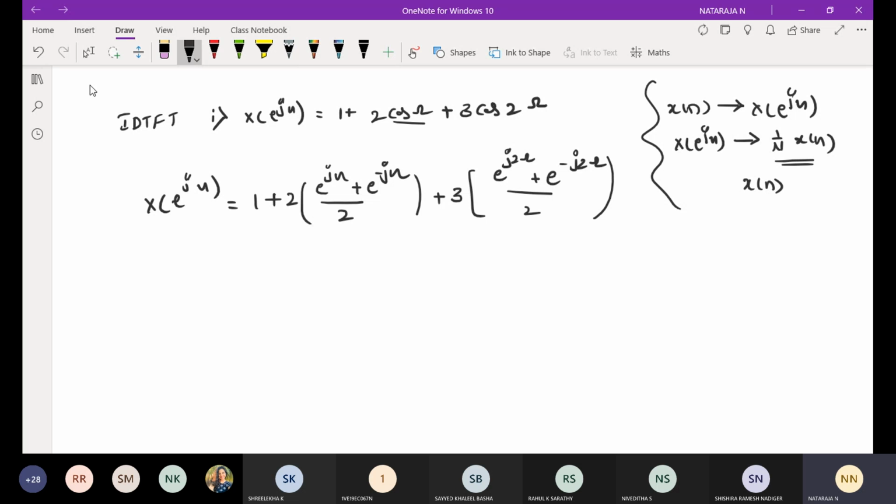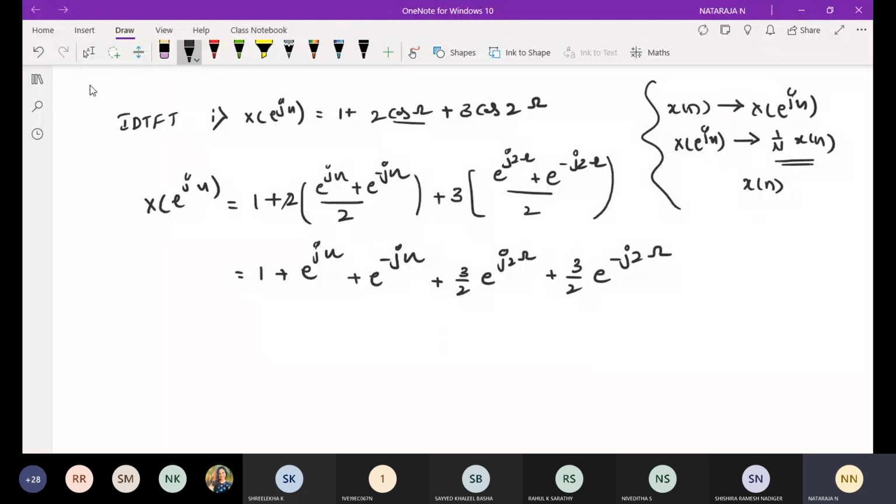This 2 gets cancelled. That is equal to 1 plus e power j omega plus e power minus j omega, plus 3 by 2 e power j 2 omega plus 3 by 2 e power minus j 2 omega.